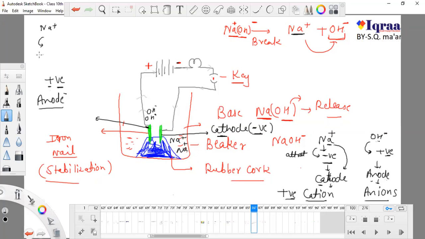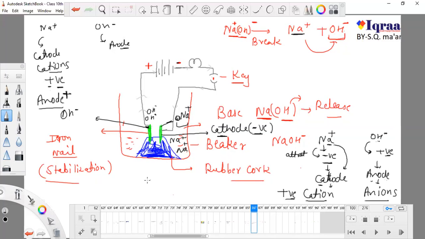So positive will move towards negative, that is our cathode, and they are cations, and negative will move towards the anode, which is positive. Obviously the anode is positive in nature. This terminal is positive because it is connected to the positive side, and all the OH will get attracted here. So this is the side of OH, and this is the side of sodium.